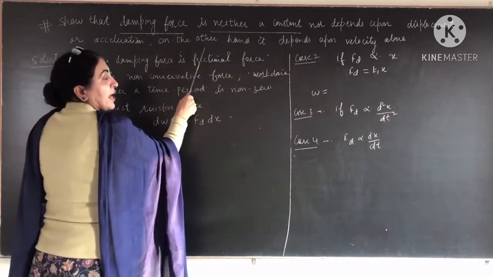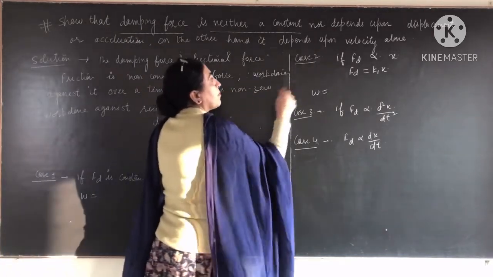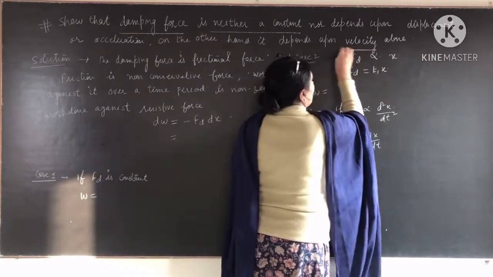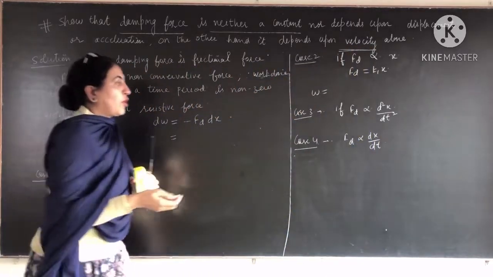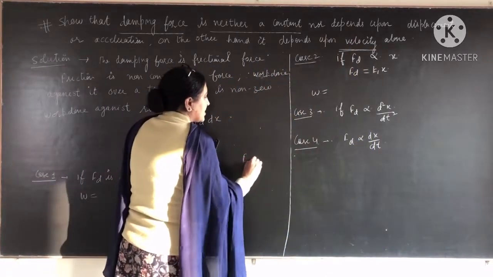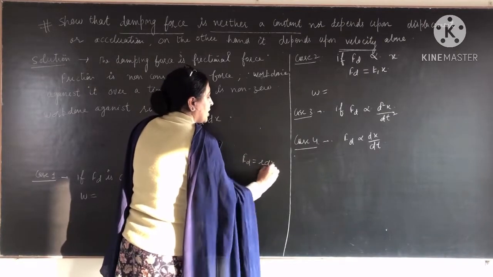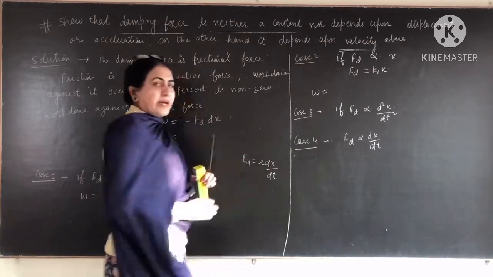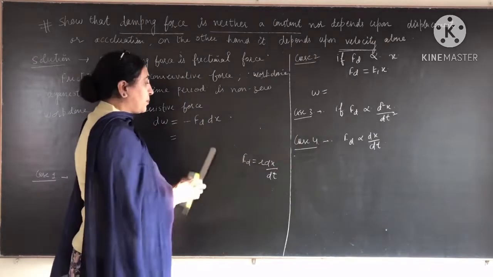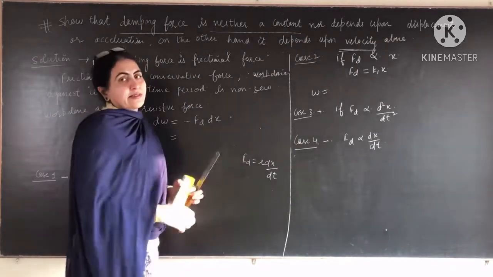On the other hand, it depends upon velocity alone. We always write that Fd is equal to R into dx/dt. So that we will prove here. Why do we write this? Clear?